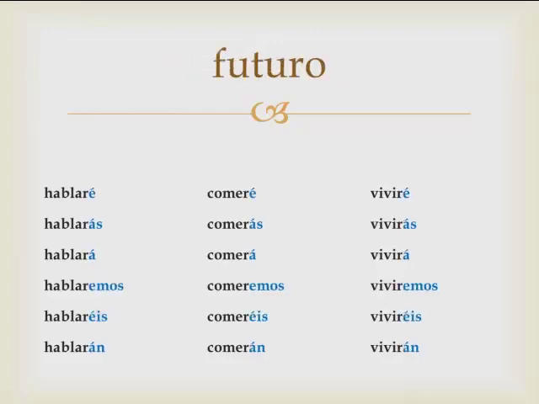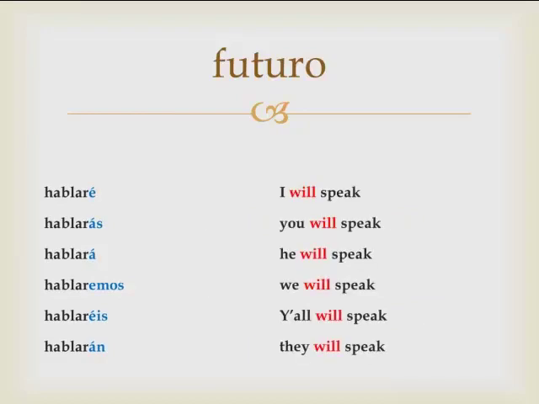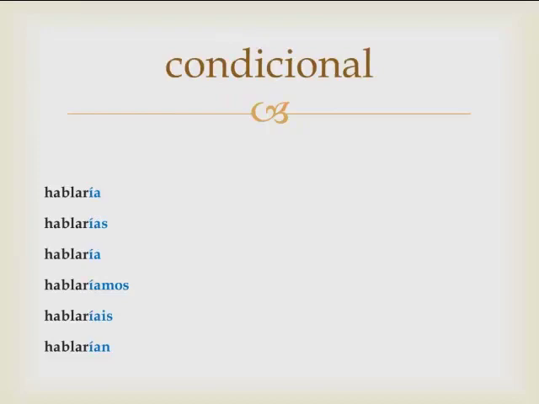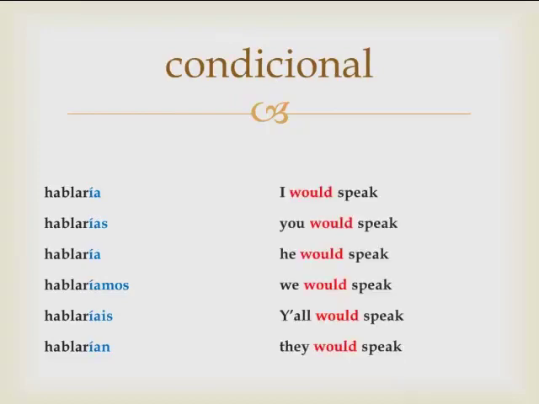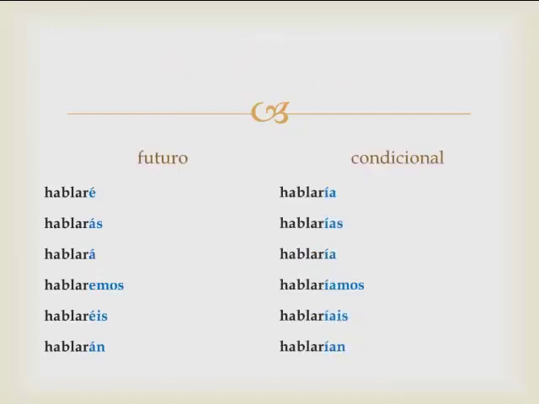So again, here are the future endings. Hablaré, comeré, viviré. I will speak, you will speak, all the way through they will speak. Conditional, hablaría. I would speak, you would speak, all the way down to they would speak. If you put them side by side, hablaré, hablarás, hablará, hablaremos, hablaréis, hablarán. I will do something.